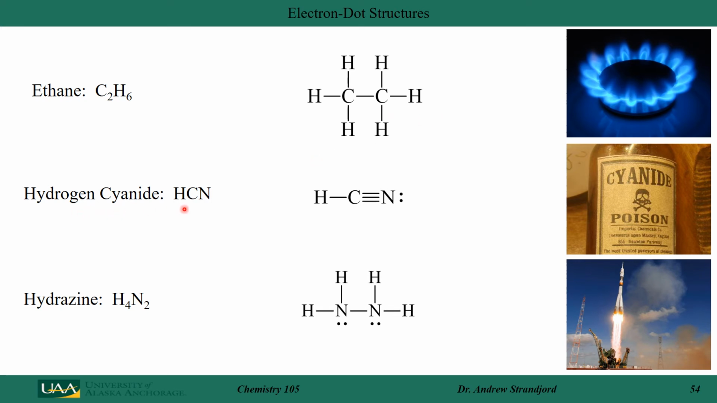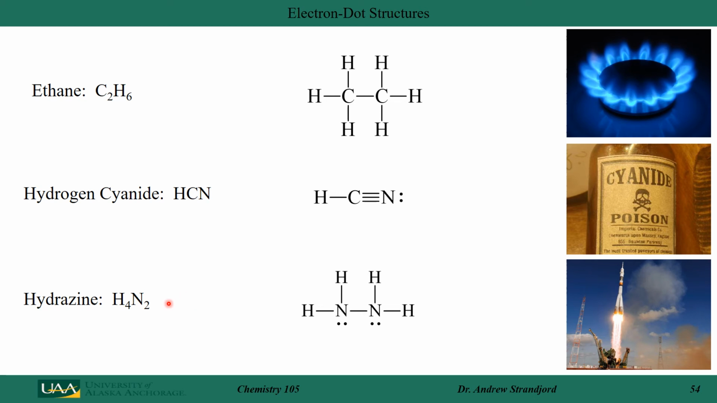Hydrogen cyanide, I know that hydrogen likes to have 1 bond, carbon wants to have 4, nitrogen likes to have 3. The only structure I can draw in this case is H bonded to carbon, carbon triple bonded to nitrogen, and nitrogen having a lone pair of electrons on it. Together, that makes up the molecular structure for hydrogen cyanide.